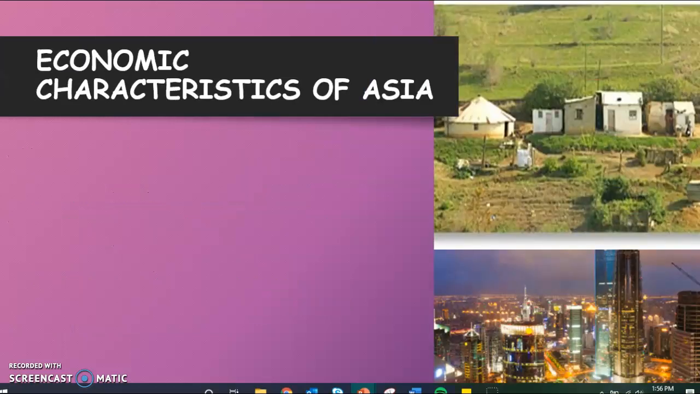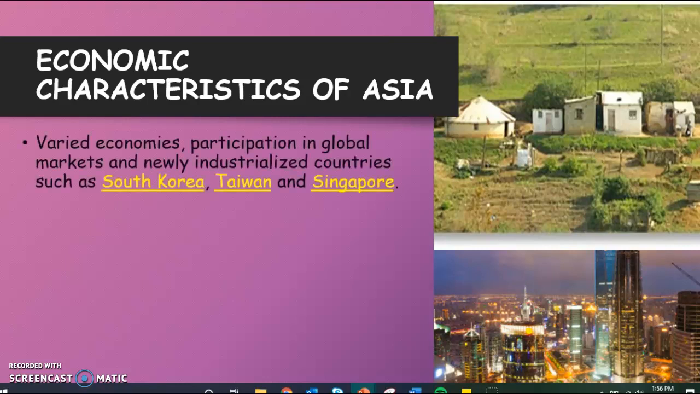All right, now let's look at some economic characteristics of Asia. And as a reminder, when we talk about economics, we're talking about how a country or a region makes money or spends money, or basically what they do with their money. Now, throughout the region, there are varied economies. Some countries have communist economies, others have capitalist. Some countries are developed, some countries are developing. But there are some newly industrialized countries in this part of the world, such as South Korea, Taiwan, and Singapore, which are rapidly coming to the front of the global market.